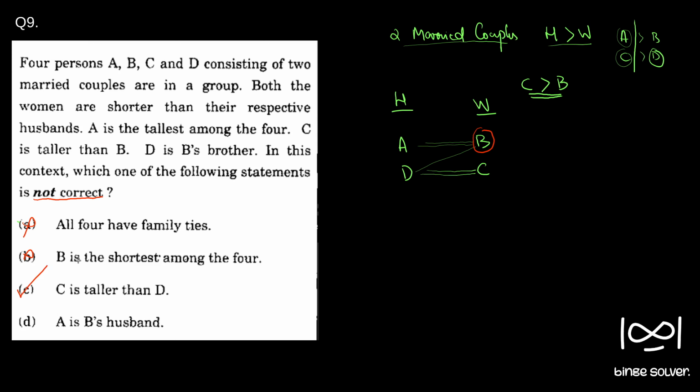We will just check the last statement, though that is not necessary. A is B's husband. That is a true statement, so this is also not the answer. So the correct solution to question 9 is C: C is taller than D.